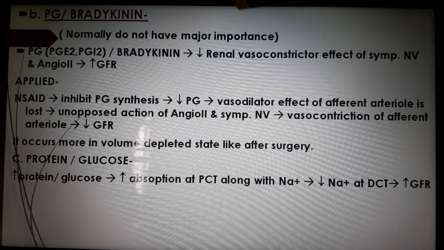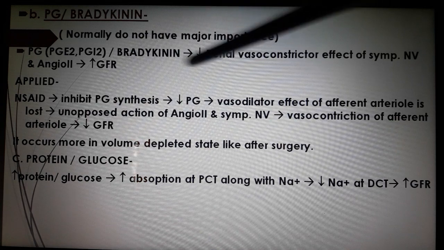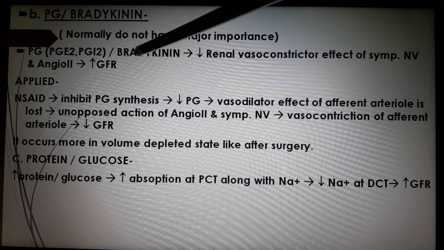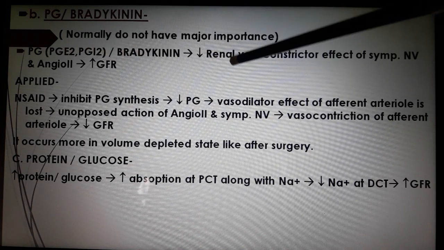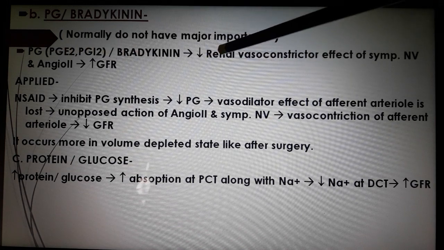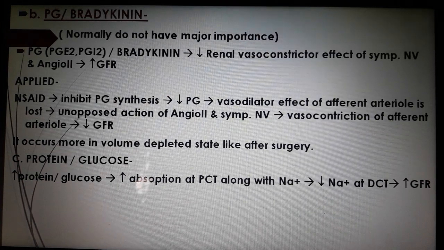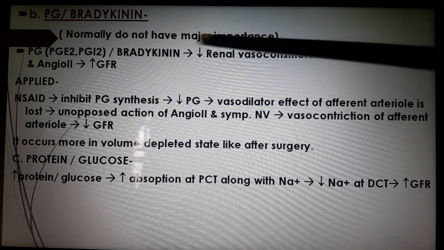Prostaglandin and bradykinin normally do not have major importance. Prostaglandins PGE2 and PGI2 and bradykinin decrease the renal vasoconstrictor effect of the sympathetic nerve and angiotensin II, and this causes increased GFR. They inhibit angiotensin II.